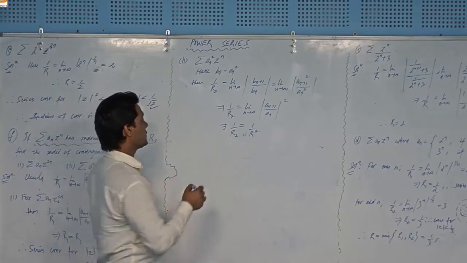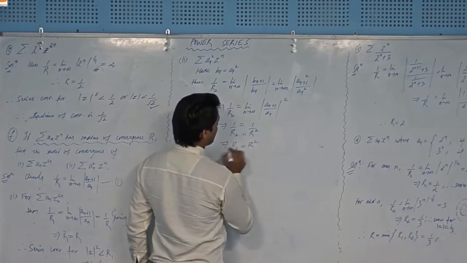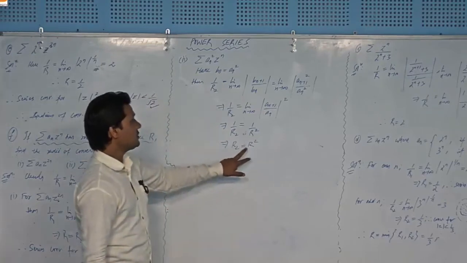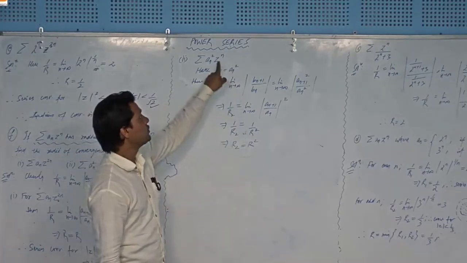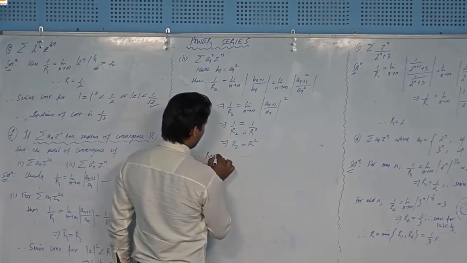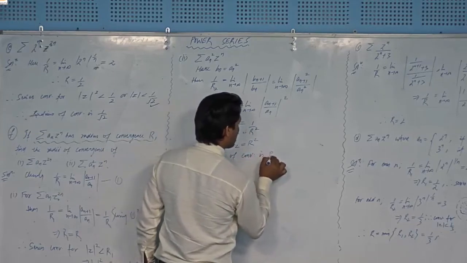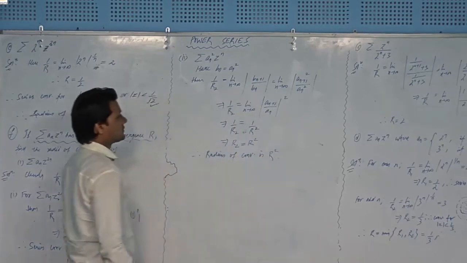So from here you will get r2 equal to r square. Now obviously this number r2 is the radius of convergence due to z to the power n. Therefore, the radius of convergence is r square.